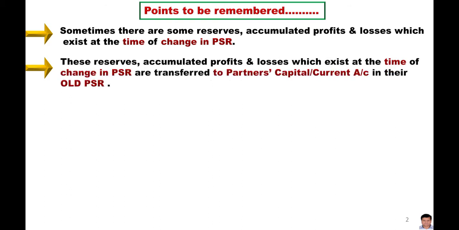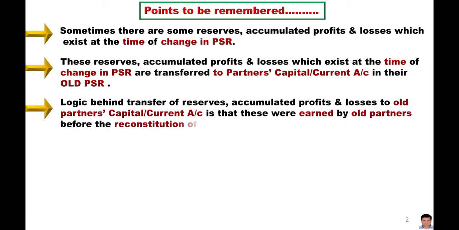The amount of reserves, accumulated profits and losses which exist at the time of the change in the PSR will all be transferred to the partners' capital account or current account in their old profit sharing ratio. The logic behind the transfer of the reserves, accumulated profits and losses to the old partners' capital account or current account is that these were earned by the old partners before the reconstitution of the firm.